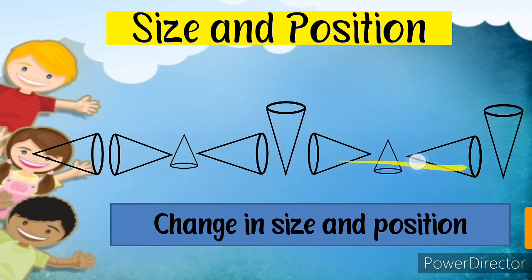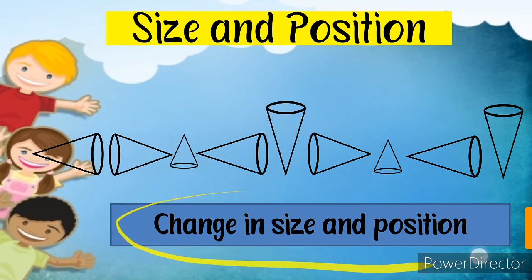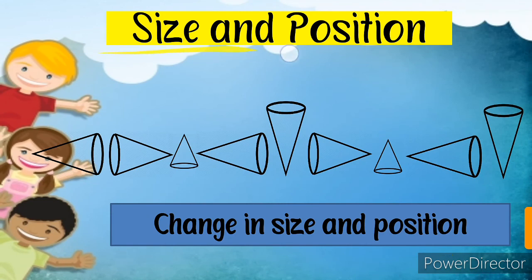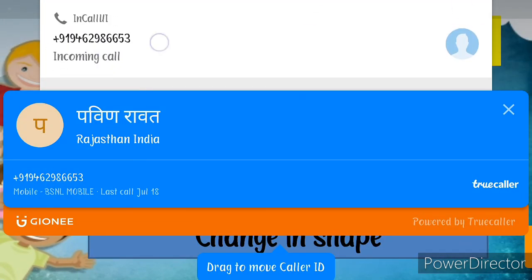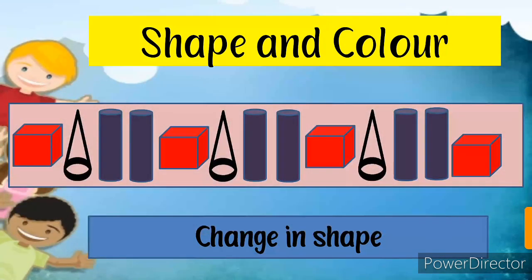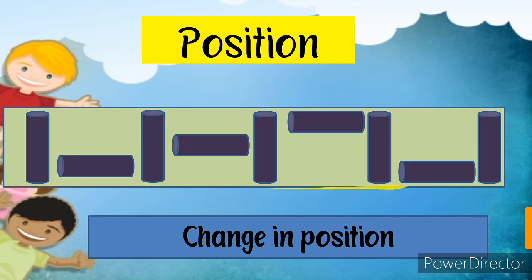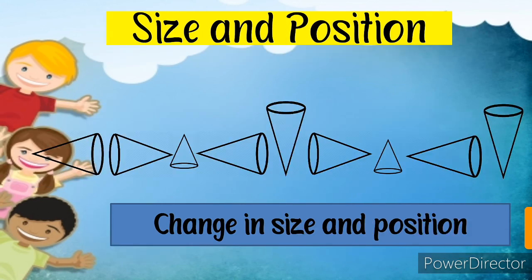Now the tip is in the same direction, and this one is up, this one is down. So we can make many shape patterns and identify size and position. Sizes are different and position is different. So this type we can consider under size and position. Shape and color patterns we consider under shape and color.